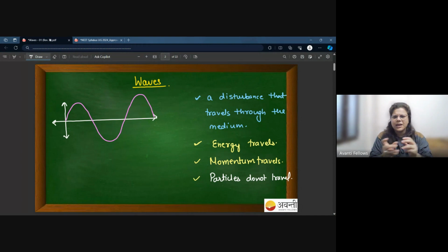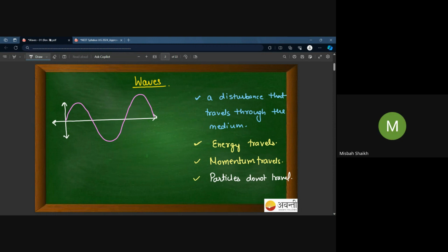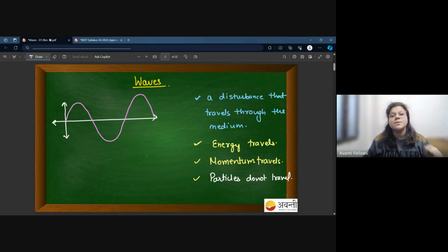Do you feel that a part of the rope detaches itself from the entire rope and moves through to the end? Does that happen? Does a part of the end of the rope that you are holding break off and go ahead? It is only a disturbance that travels. Are you imagining the situation? Only disturbance travels.